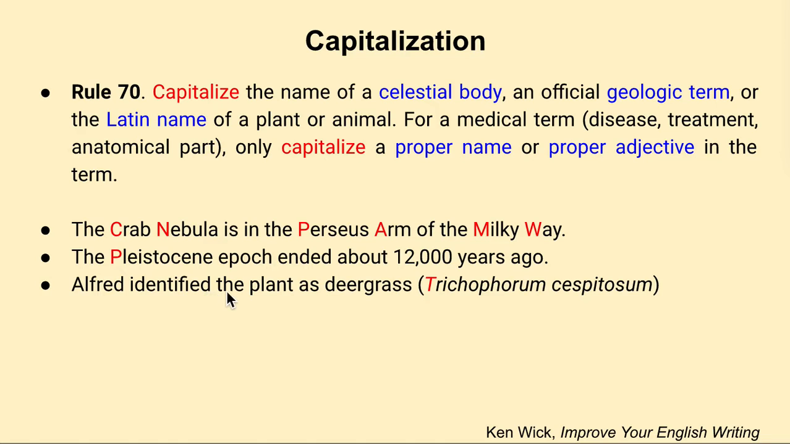Alfred identified the plant as deergrass, and I won't even try to pronounce it, but we capitalize the genus, and we don't do it for the species. I do have a video about how these Latin names are italicized and how they are formed. So go see that video if you need more information. But here, we capitalize the name of the plant or animal.